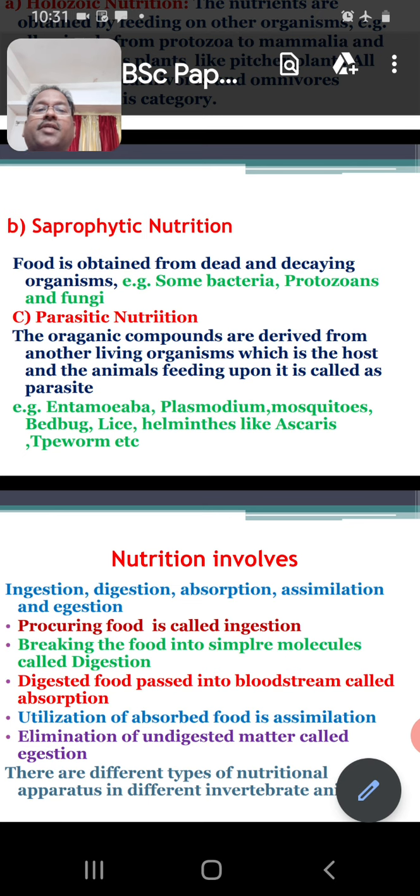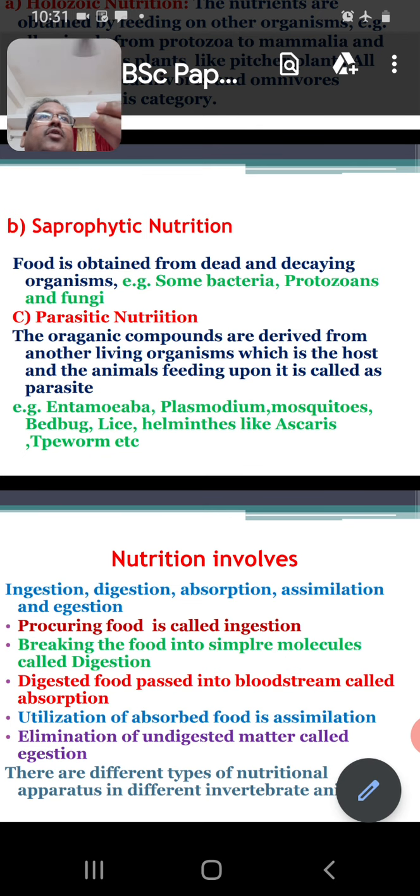You can take any animal as an example of how nutrition takes place. In nutrition, the first step is ingestion. Ingestion is procuring food. Taking the food inside the body through the mouth is called ingestion.